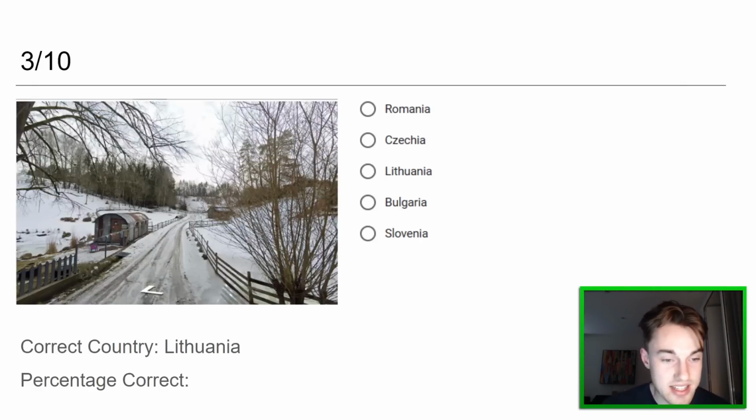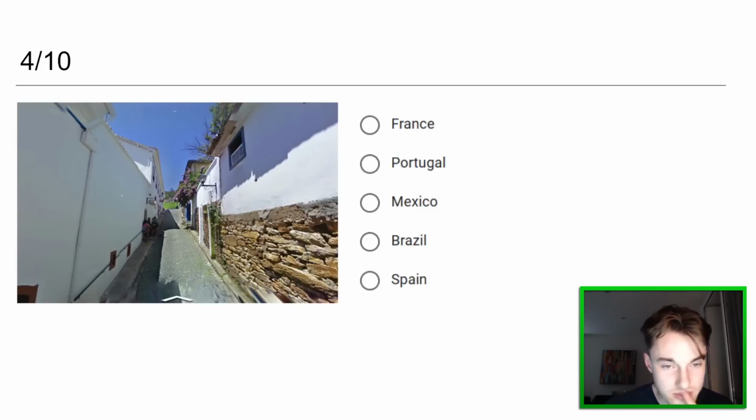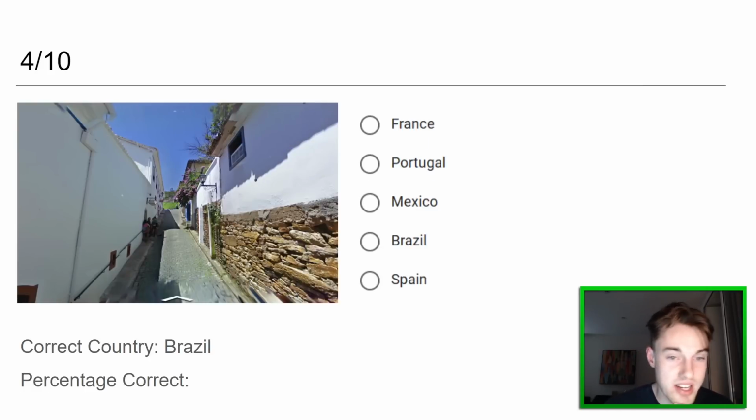50-50s happen like that. This one was Lithuania. My first thought, and yet I thought the hills were too big, but it does make sense. This is Wolf Trekker. That one, I think a lot of people get that right, to be honest, just because it was so strange. But yeah, moving on. This one, I think Brazil, and it was Brazil, nice, yeah.